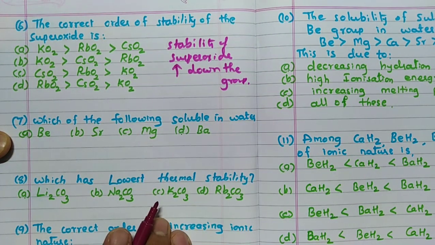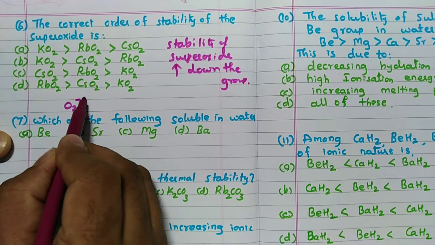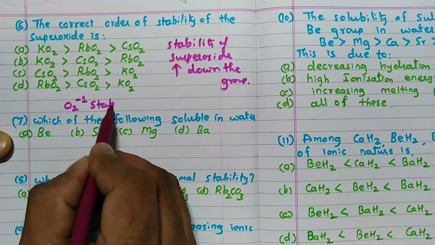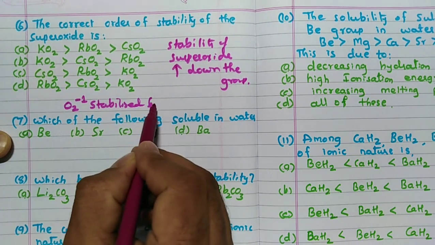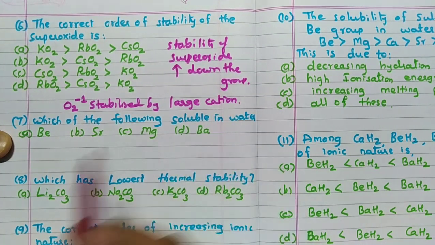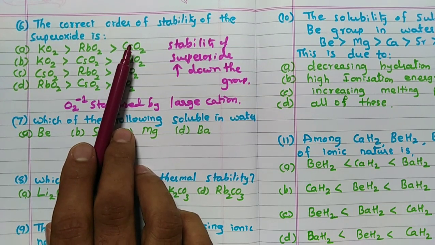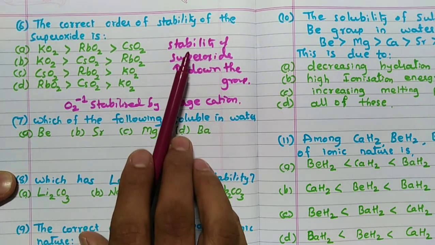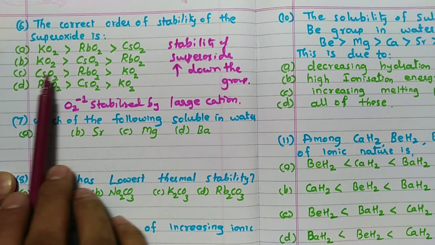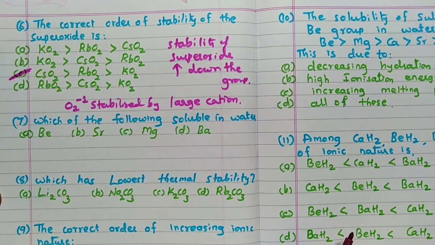The reason for that is the superoxide ion, O2 minus 1, is stabilized by large cations. Remember, large cation. Which one is the large cation? Cesium is the large cation. Correct? Hence, always remember, stability increases down the group. Hence, remember, cesium oxide is more than rubidium, more than potassium. Answer C is correct.